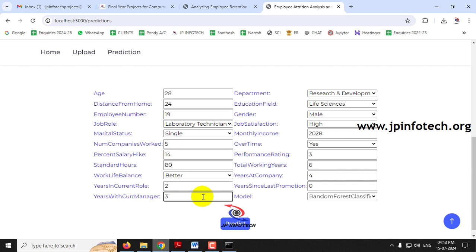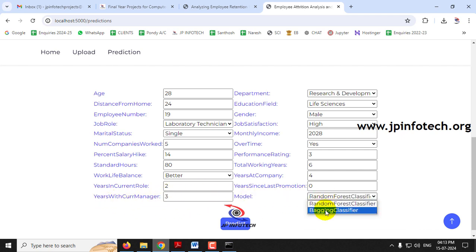So for the next case, I am just giving these values: age 28, department research and development, distance from home 24, education field life sciences, employee number 19, gender male, job role laboratory technician, job satisfaction high, marital status single, monthly income 2028, number of companies worked 5, overtime yes, percentage of salary hike 14, performance rating 3, standard hours 80, total working years 6, work life balance better, years at company 4, years in current role 2, years since last promotion 0, years with current manager.